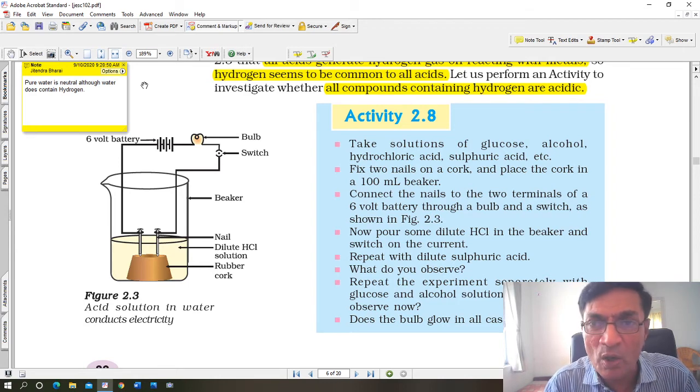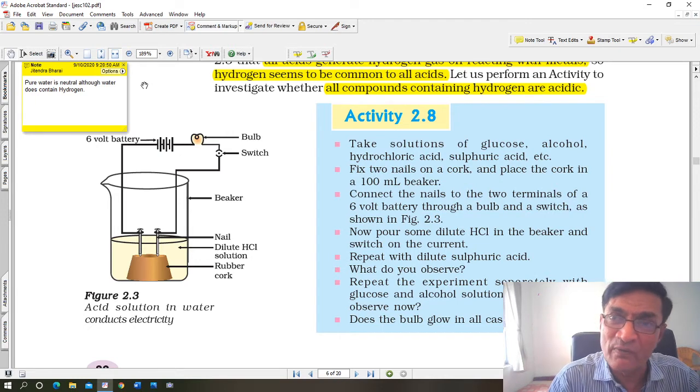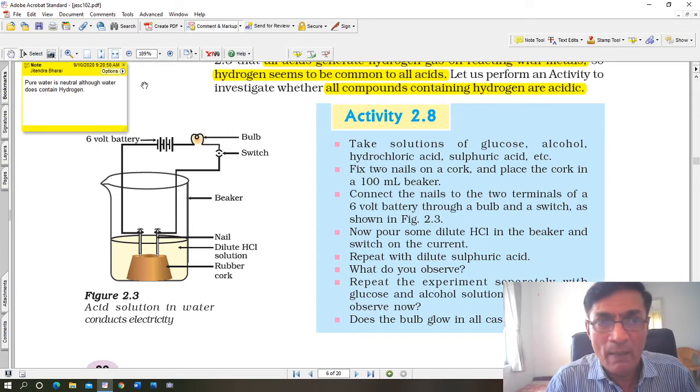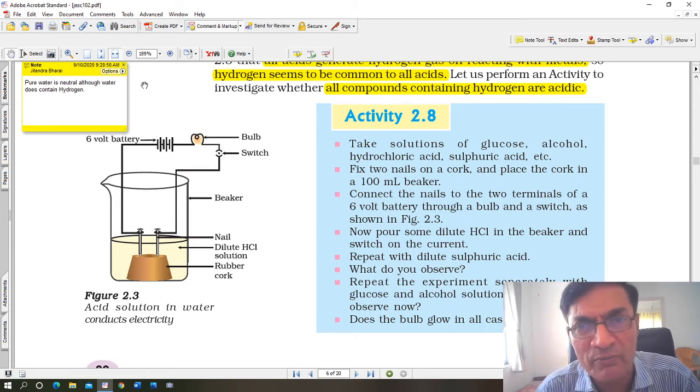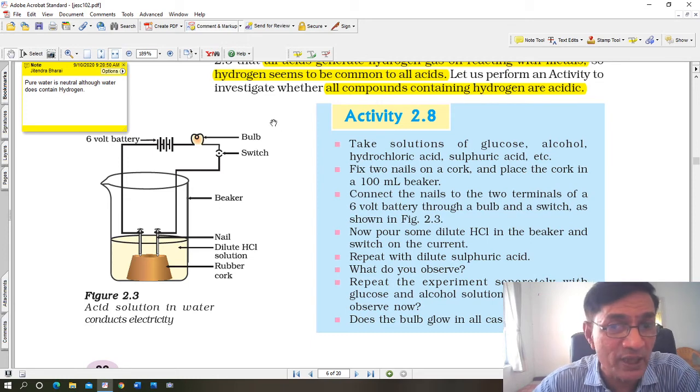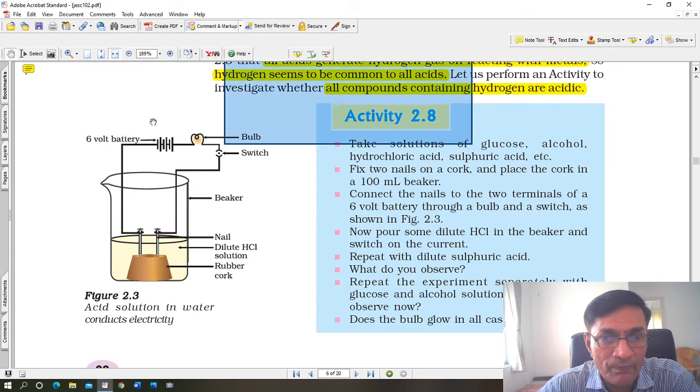Pure water does not form hydrogen ions, and it does not form hydroxyl ions, OH negative ions. OH negative ions are responsible for the basic nature of solutions. H positive ions are responsible for the acidic nature of solutions. Pure water, distilled water, which is used in the laboratory for experimentation, will not liberate H positive ions or OH negative ions, and that's why pure water is neutral, although it contains hydrogen. Alright, now look at this part.